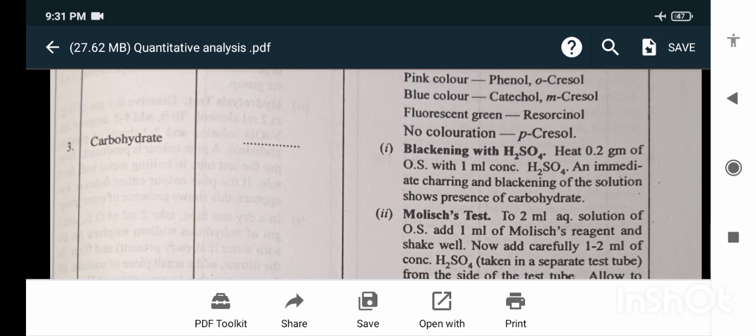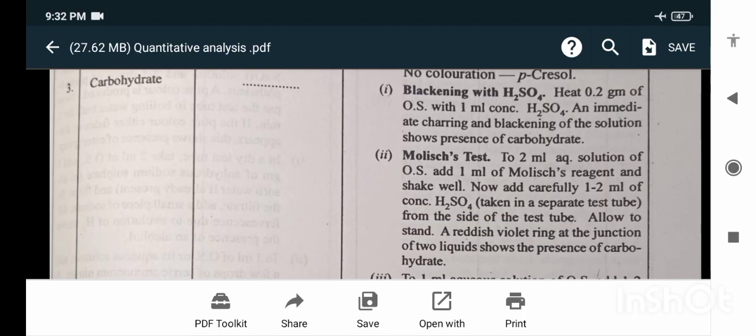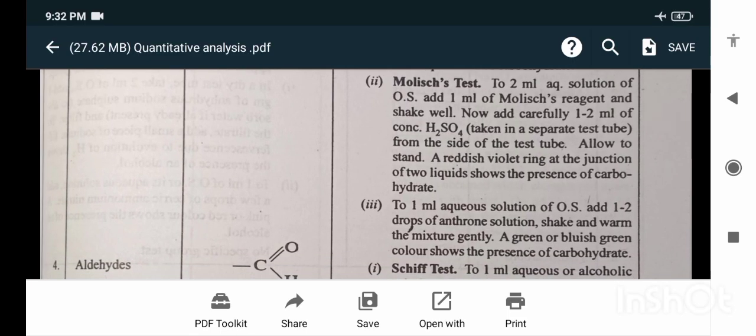Carbohydrate. Blackening with H2SO4: heat 0.2 gram of the compound with 1 ml of concentrated H2SO4, and immediate charring and blackening of the solution shows presence of carbohydrate. For carbohydrate, the second test is the Molisch test. To 2 ml aqueous solution of the organic substance, add 1 ml of Molisch reagent and shake well. Now add carefully 1 to 2 ml of concentrated H2SO4 from the side of the test tube and allow to stand. A reddish-violet ring at the junction of the two liquids shows the presence of carbohydrate.